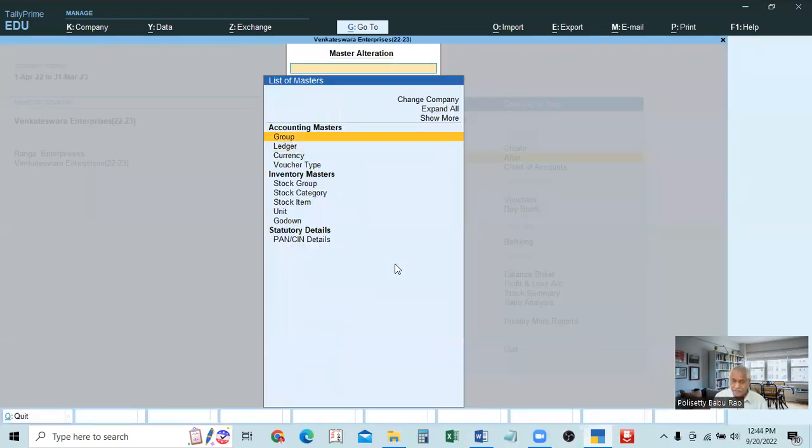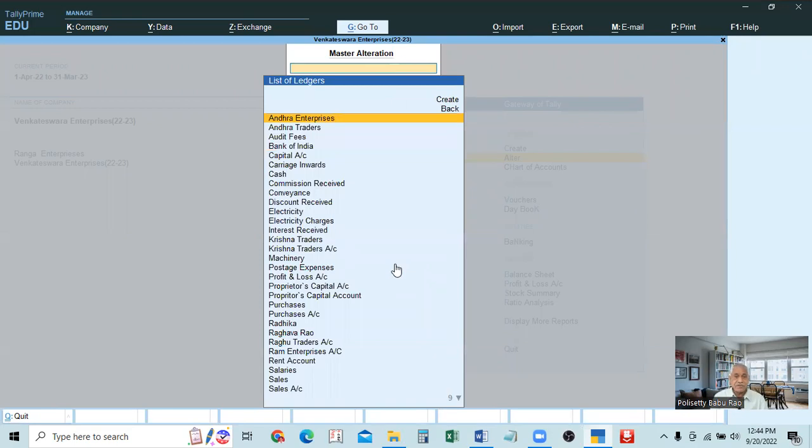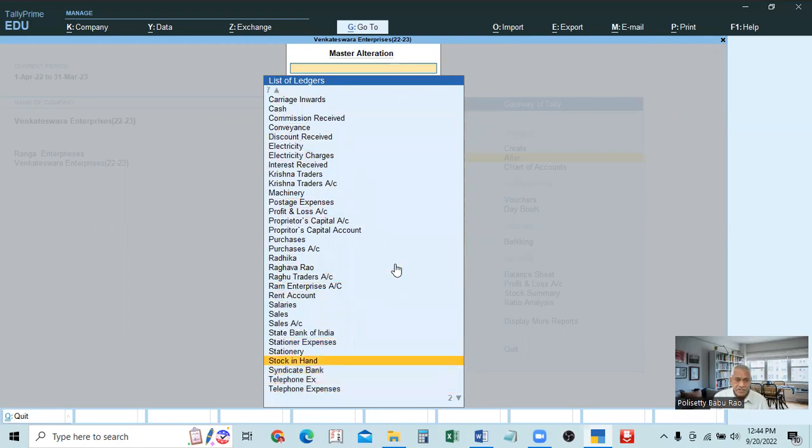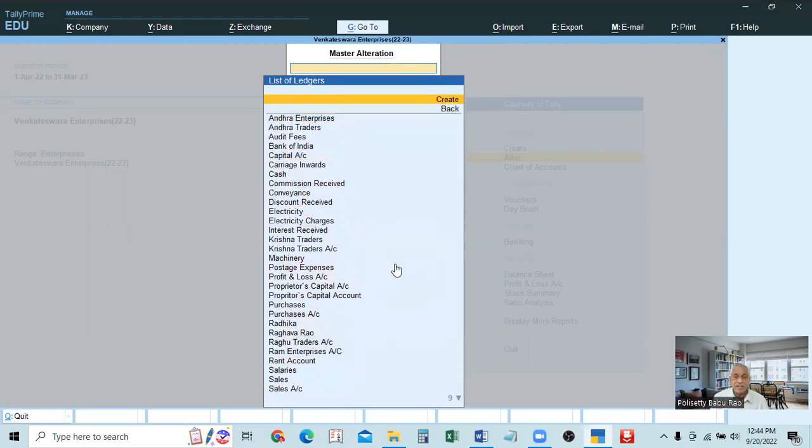So in the alter button only, we can see the list of accounts. See, list of ledgers. We call it ledger or account, the same. So all the ledger accounts are available under this alter button. Here, in addition to display, we can alter, we can delete, everything. In addition to that, we can create also.